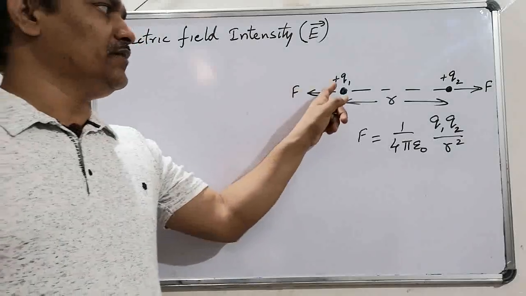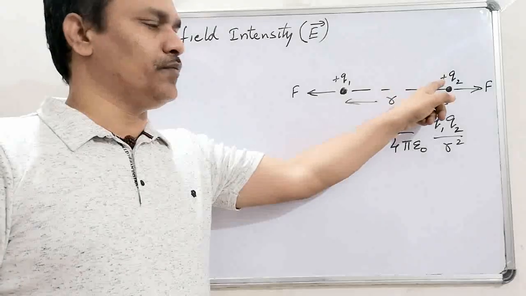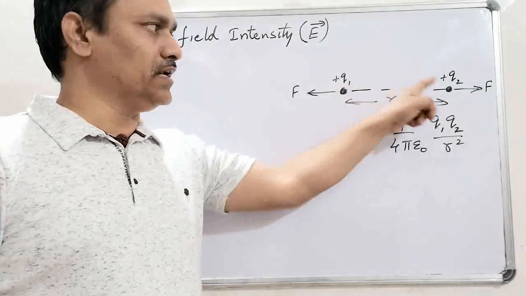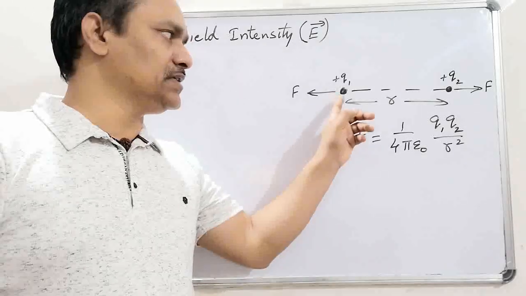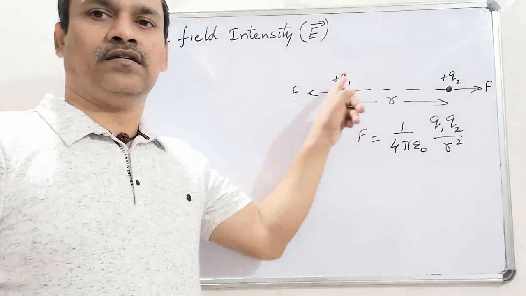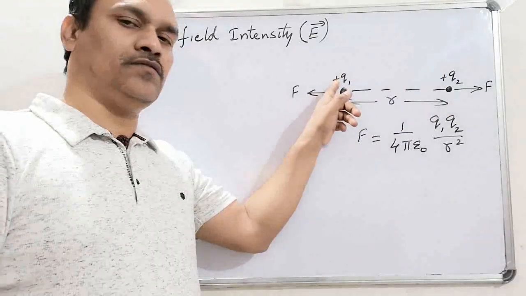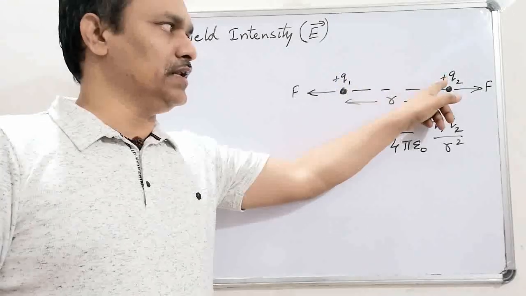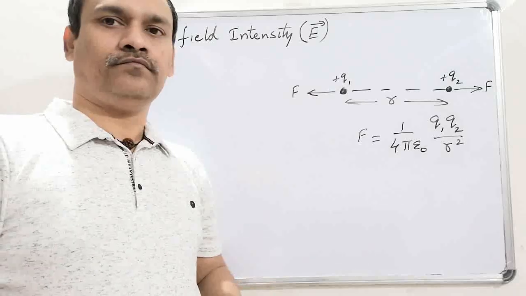Look at this. If both the charges are like charges, that means both are positive or both are negative, then they repel each other. We know that like charges repel each other. And if one of the charges is opposite in nature, that means one positive charge and another negative charge, then they attract each other.